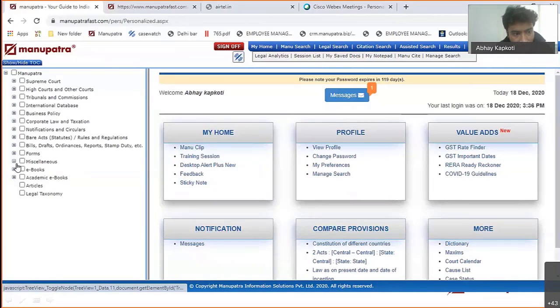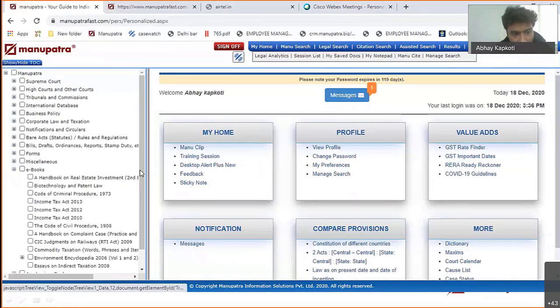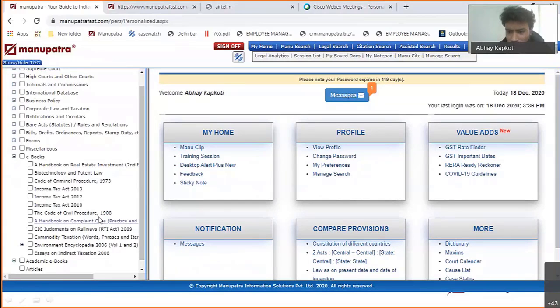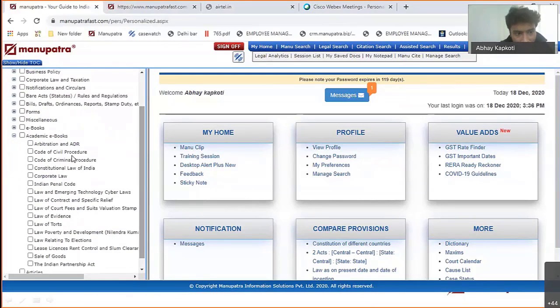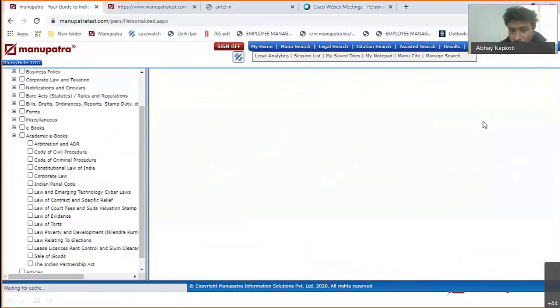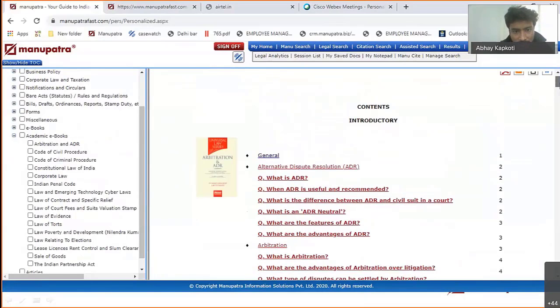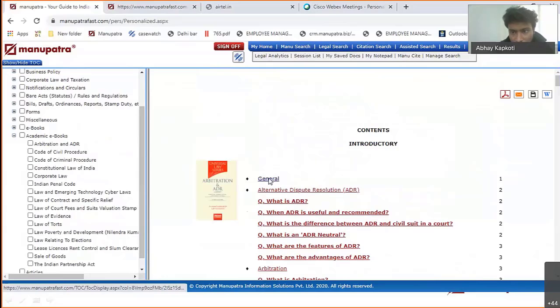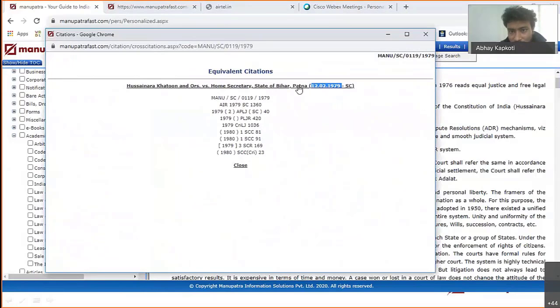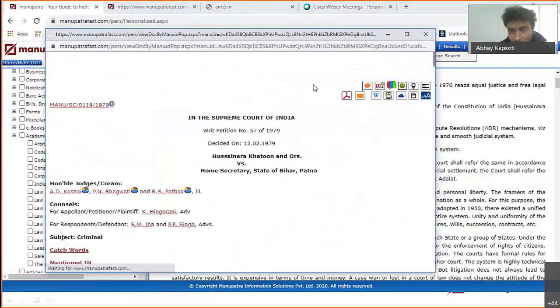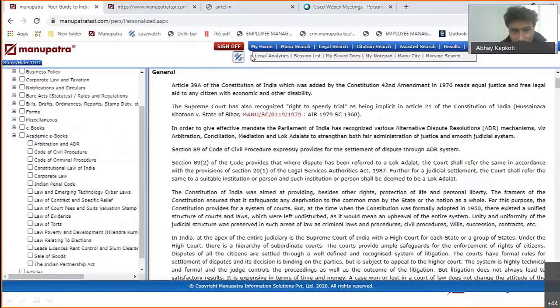Okay, let's come to the next one, ebooks, academic ebooks. Different ebooks are available for you if you want to download, on Code of Civil Procedure, CrPC. These are there. Academic ebooks are there on arbitration. So if you want to read this, this is there. Of course, the benefit here is that everything is hyperlinked since you are doing it online. So if you want to read the judgment based on that particular book, that is hyperlinked to that particular case law.